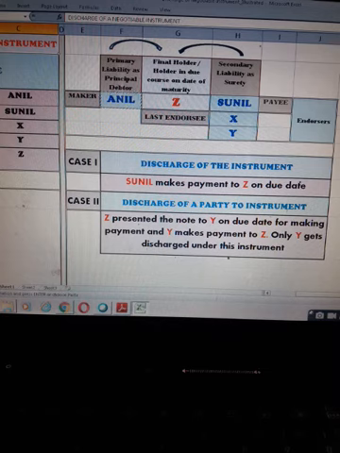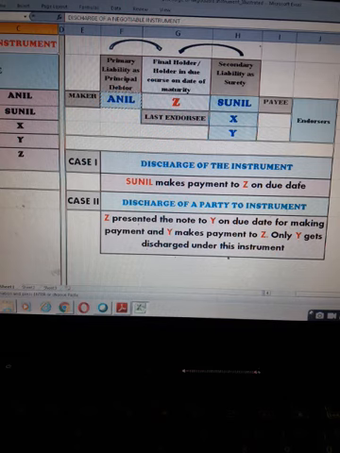Now in case the person who has primary liability, which in my case is Anil, if he makes payment to Z, the holder, on the due date, the whole amount of payment is paid by Anil, that will discharge the instrument. And when I say it discharges the instrument, it means all the parties get discharged, whether it is Anil the maker or Sunil the payee or X and Y who are the endorsers, they all get discharged because the instrument is getting discharged here.